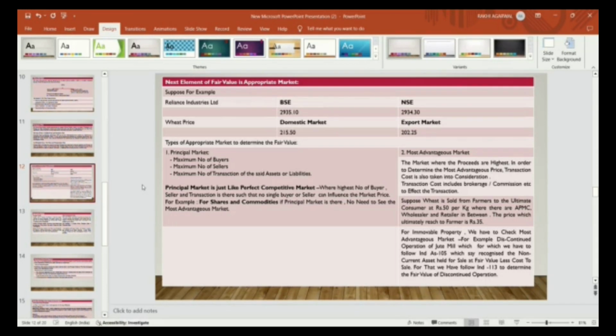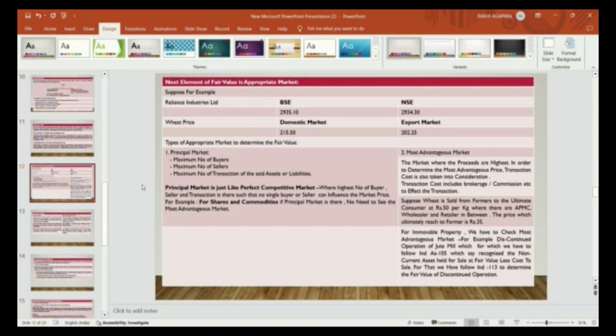If you trade in a commodity, that is wheat, the price in the domestic market of wheat is 215.50, and in the export market it becomes 202.25. How will you determine which price you will take while calculating the fair value?